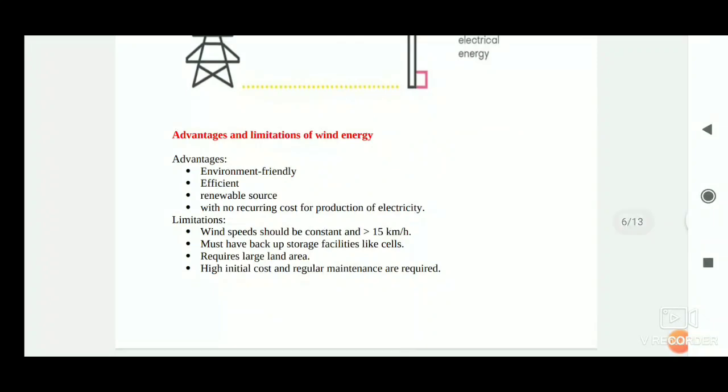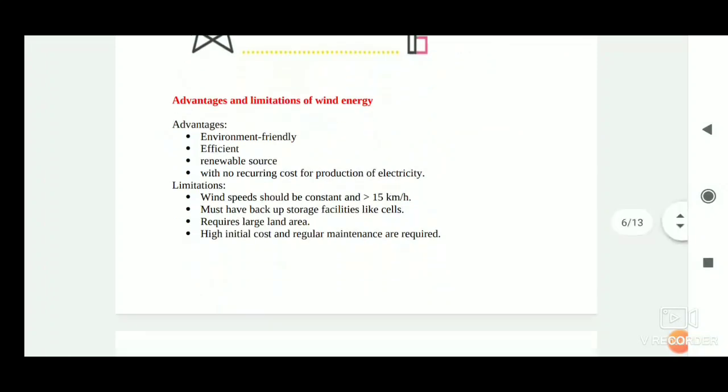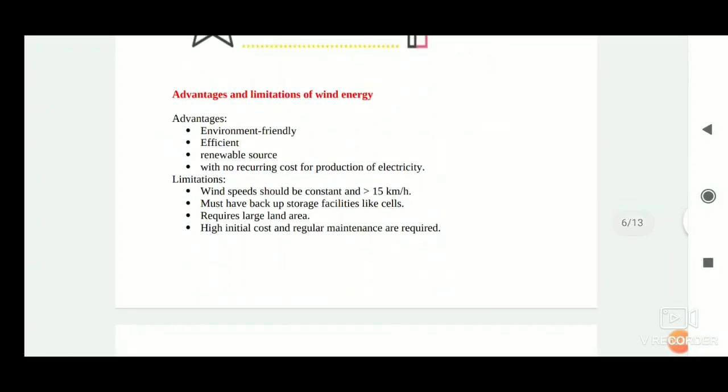There are various advantages and limitations of wind energy. Wind energy is an environment friendly and efficient source of renewable energy. It requires no recurring expenses for the production of electricity. But there are many limitations in harnessing wind energy.